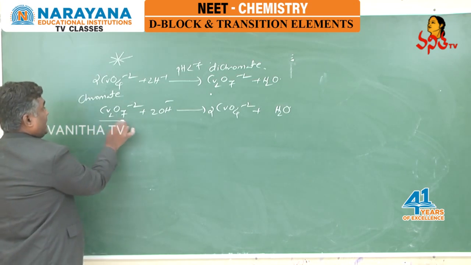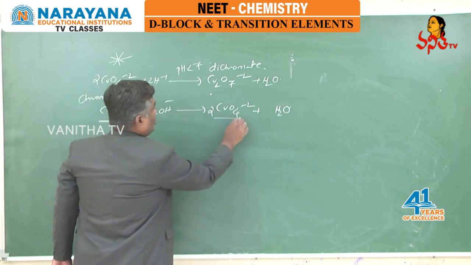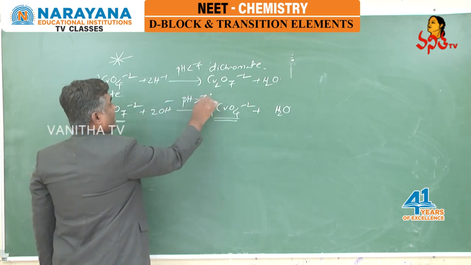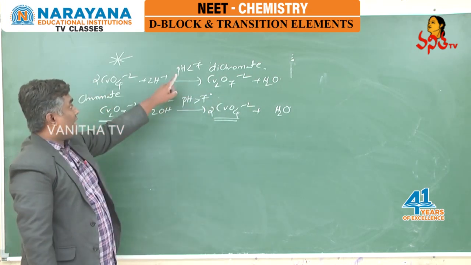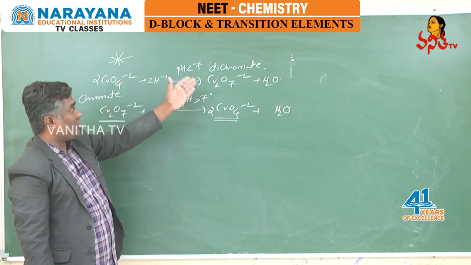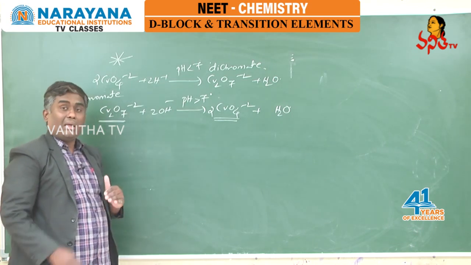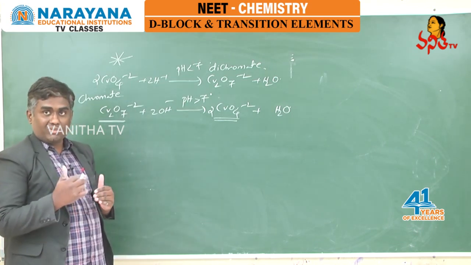At the same time, dichromate ion is converted to chromate ion in basic medium. Basic medium means pH value greater than 7. Means in acidic medium, chromate ion to dichromate ion, and in basic medium, dichromate ion to chromate ion. It depends on the pH value which we are maintaining.